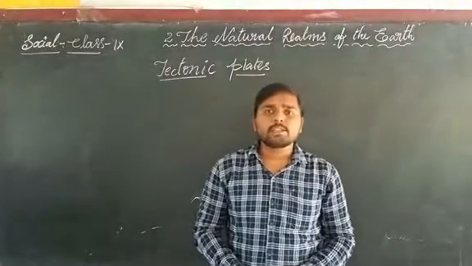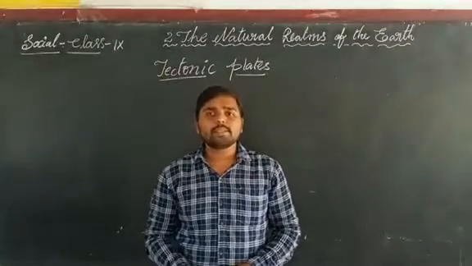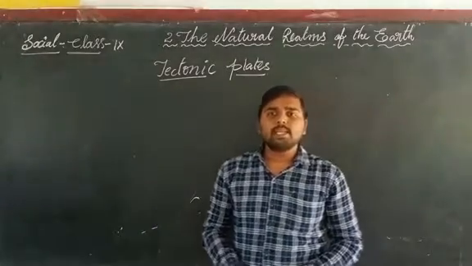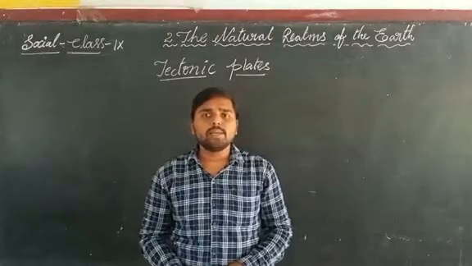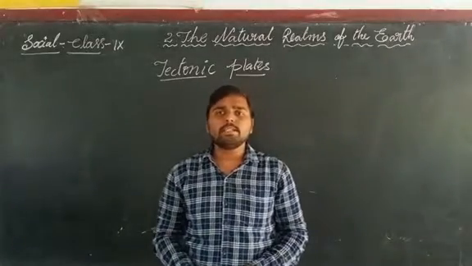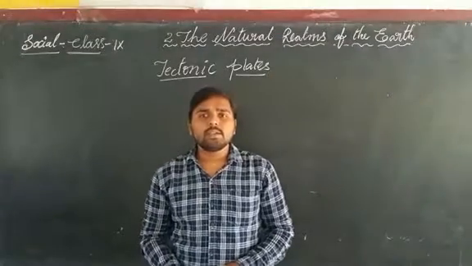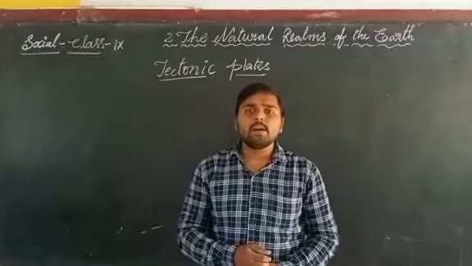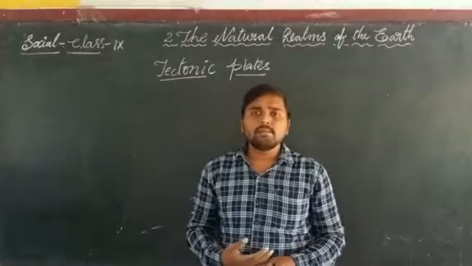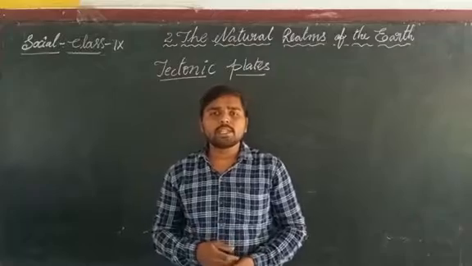Among these four natural realms, coming to the first one, lithosphere. In the Greek language, litho means a rock. This lithosphere has all the landforms on it. What are the different types of landforms? Mountains, plateaus, plains, or continents on the earth. These are the different types of landforms on the earth.